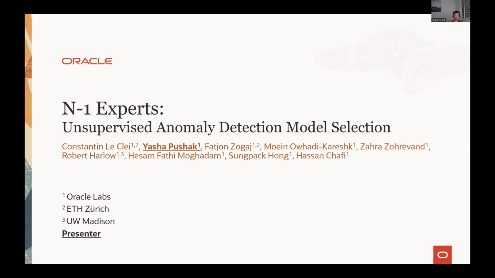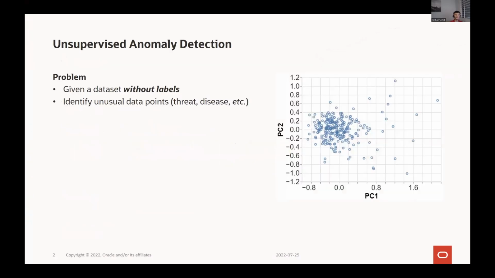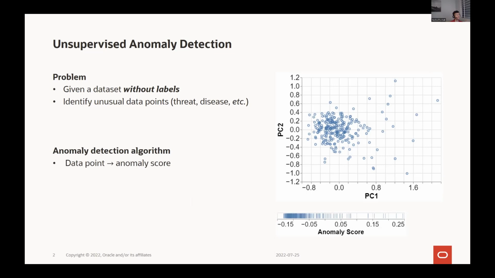Automated machine learning is well known for making machine learning much easier to use for non-experts. But what do you do if you have no labels? For example, take unsupervised anomaly detection, where your goal is to identify the unusual data points, which could correspond to security threats or diseases. Anomaly detection algorithms map each data point to an anomaly score. The higher the score, the more anomalous the data point.